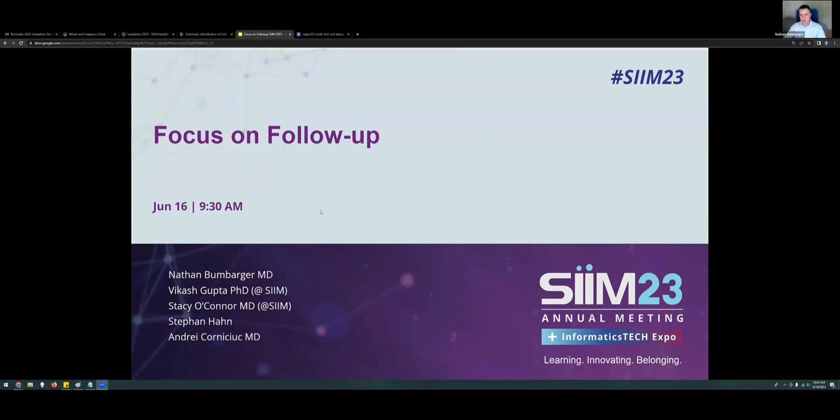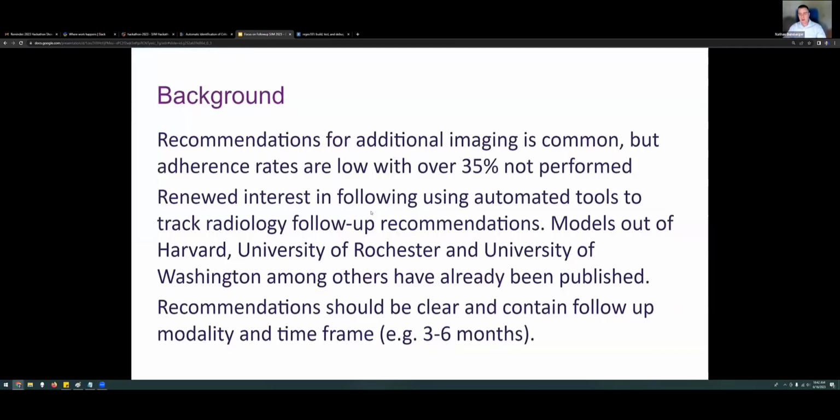So we've got 5 team members. We're a hybrid team this year, and we are presenting on follow-up findings. The background for this project really has to do with the ability to capture patients that had recommendations in radiology reports for follow-up. Many studies show that up to 35% of follow-up is not performed and patients don't get the required follow-up that's needed. That's both dangerous for the patients and potentially for the radiology practice.